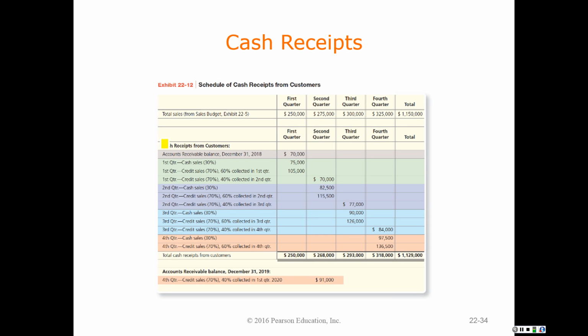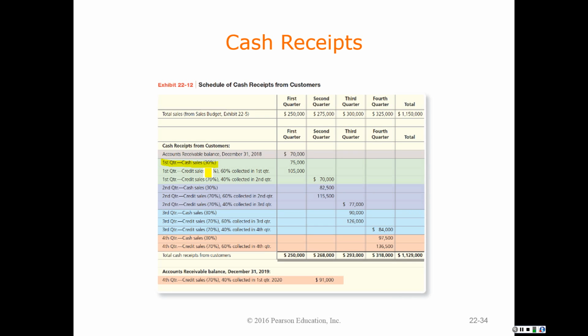But notice for customers, your book tells you that 30% of your sales each quarter are anticipated to be cash sales. So if I have $75,000 in cash sales, I have $75,000 in cash. Okay, so that is cash collected.